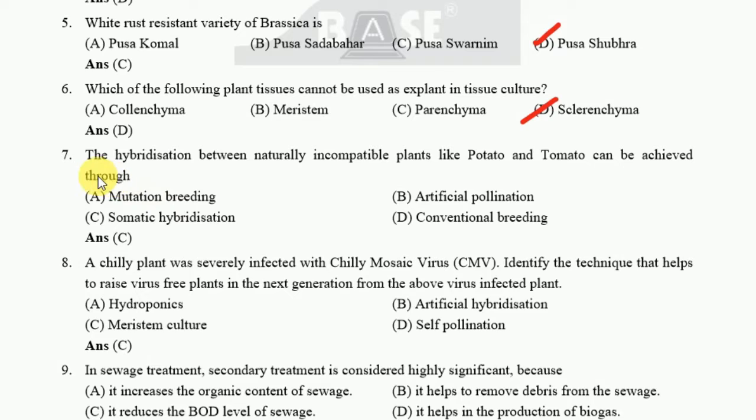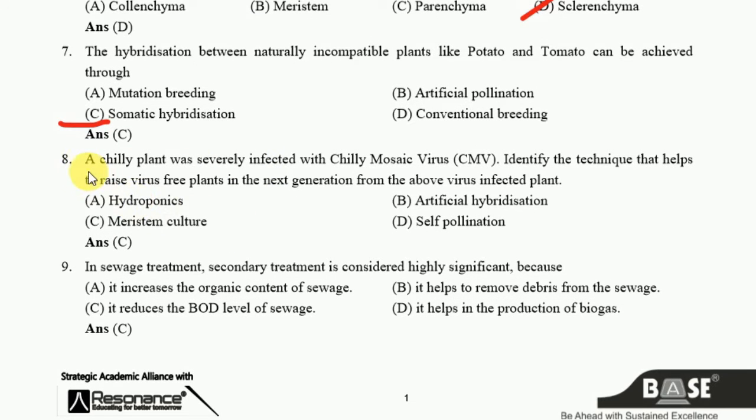Okay. The next one is: the hybridization between naturally incompatible plants like potato and tomato can be achieved through option C. Next, somatic hybridization. Next, a chili plant was severely infected with chili mosaic virus, that is CMV. Identify the techniques that help to raise virus-free plants in the next generation from the above virus-infected plant. The answer is C. Okay, meristem culture.